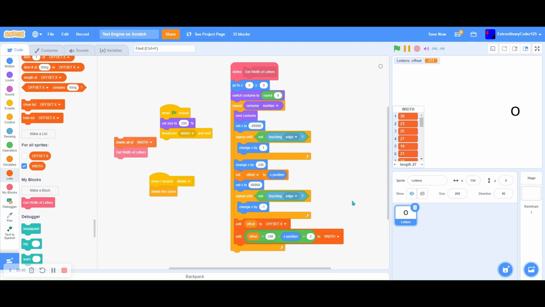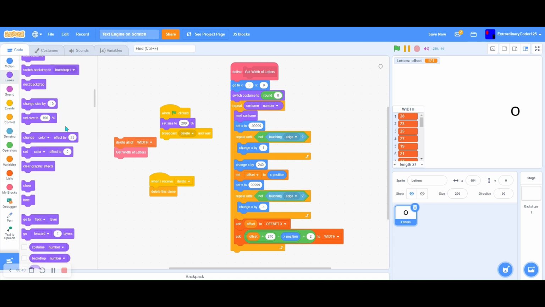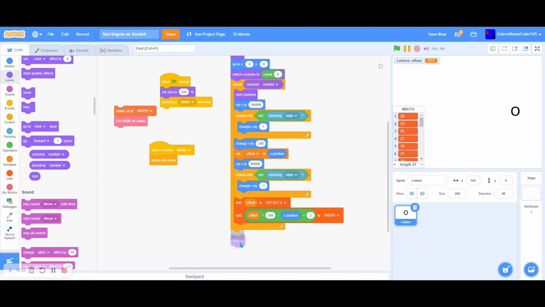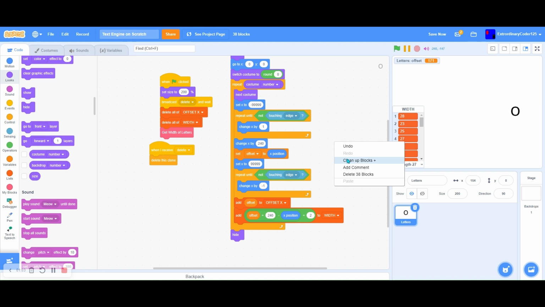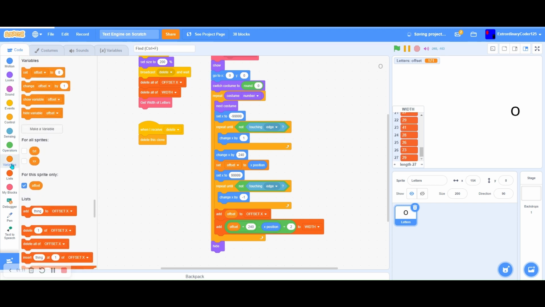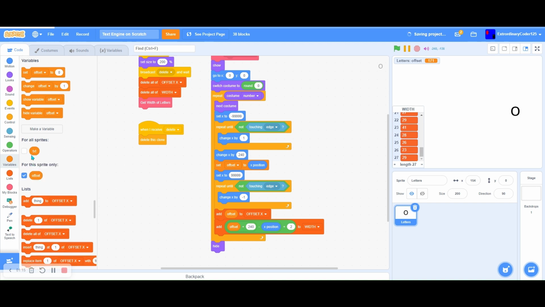So yeah, when we broadcast delete, oh yeah, here we go. So we show here and then we hide here. So that should do it. So we delete all of width and we delete all of offset X. So yeah, just make sure to do all this stuff. And yeah, so these are all our widths. So now we need to make, oh yeah, this.